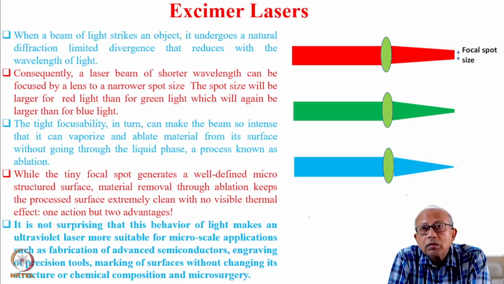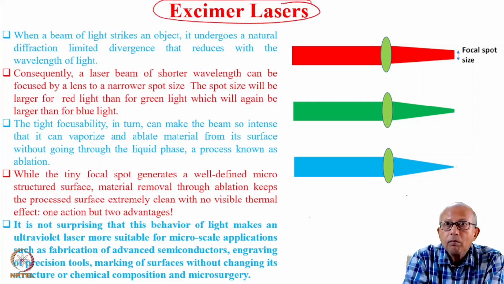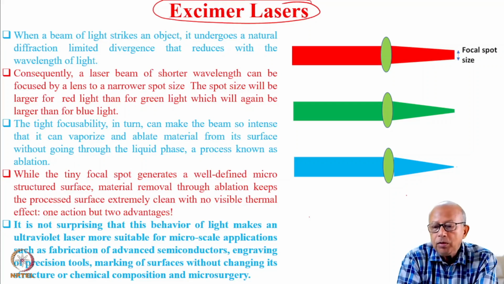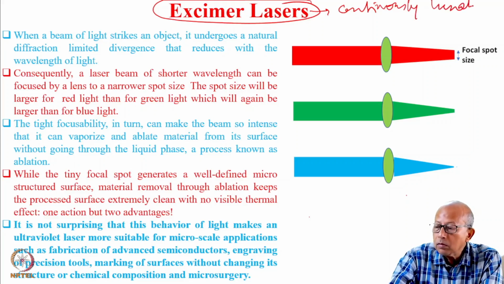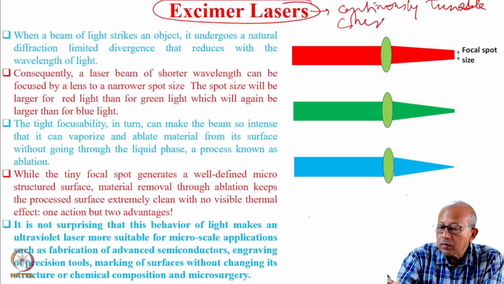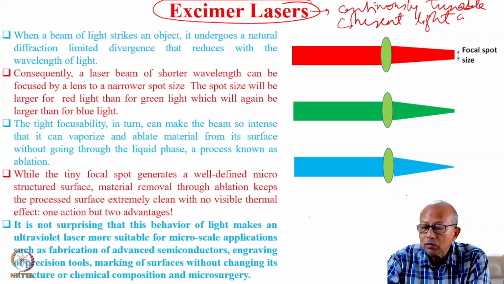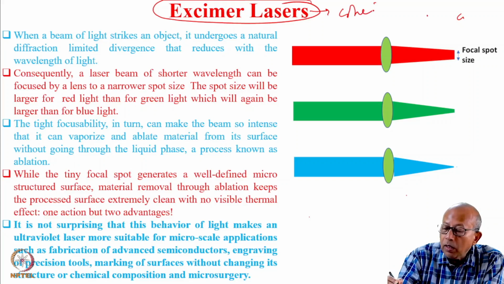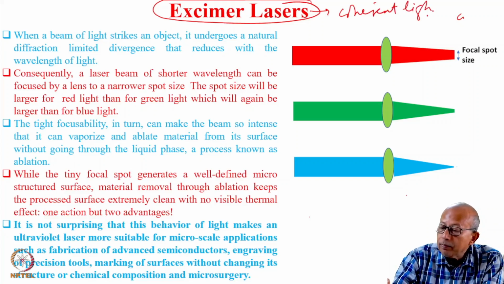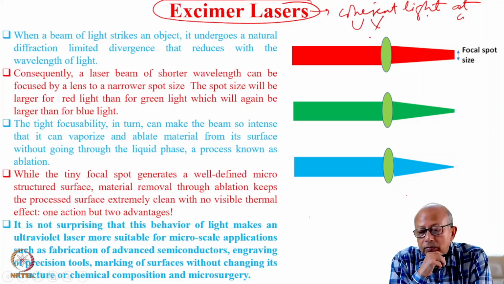One very important such laser is excimer, which is very important because it provides coherent light at UV region of the electromagnetic spectrum, the ultraviolet wavelengths.